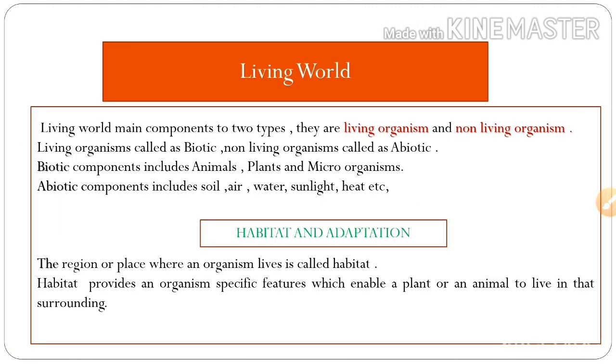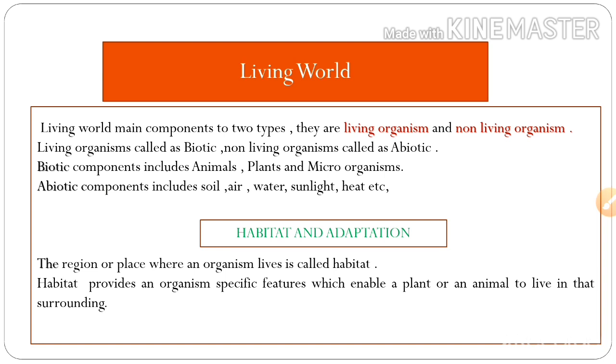So the living world's main components are of two types: living organisms and non-living organisms. Living organisms are called biotic, and non-living organisms are called abiotic. Biotic components include animals, plants and microorganisms. Abiotic components include soil, air, water, sunlight, heat, rocks, mountains, etc. These are abiotic components.